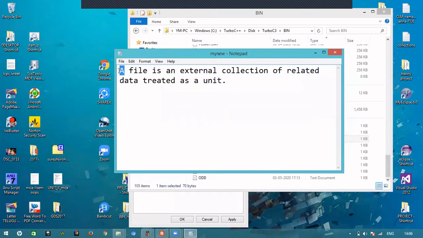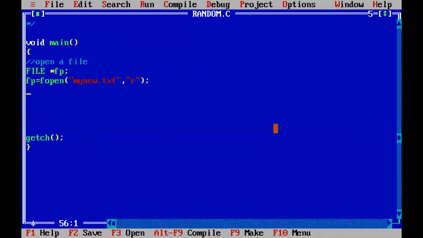To know the current file marker position, what function is used? Go to the program. Right here, I want to know the current marker position. How to know? ftell function. So when we open mynew.txt in reading mode, the file marker is positioned at the beginning of the file. So that means we will use the ftell function. Inside this, it will take only one file pointer, fp.